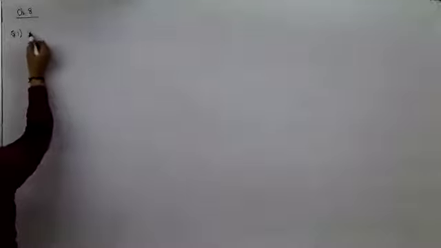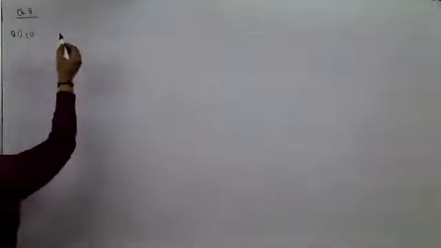Question 1, the first part. The variance of binomial distribution is given by, it is variance of binomial distribution. So it is NPQ. First one, C.